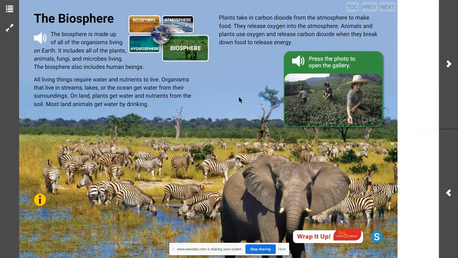Going forward, you are going to have to identify what makes up the biosphere. You're going to have to make an explanation about how land animals interact with the atmosphere. And you're going to have to explain how the elements of the biosphere and the hydrosphere interact. We know that there's a lot of powerful living things and interesting elements of the biosphere, and especially how these three spheres interact. Be a critical thinker as you work through this, scientists. And remember, your goal is that you can describe the biosphere and you can explain how the biosphere interacts with the other systems. Good luck, scientists.